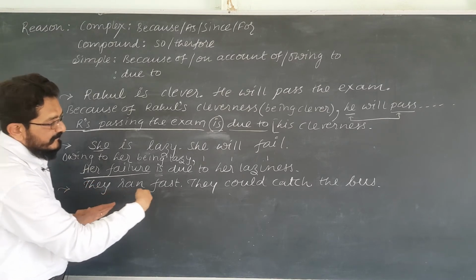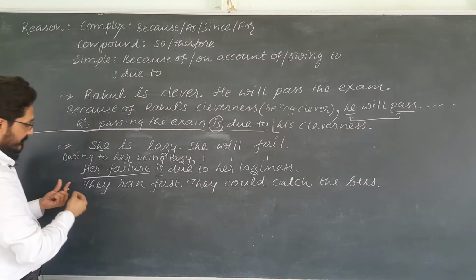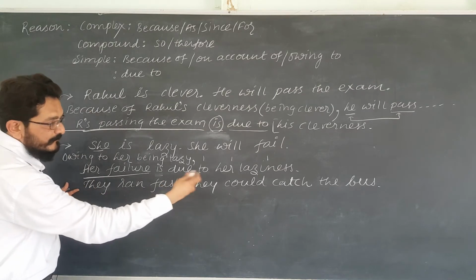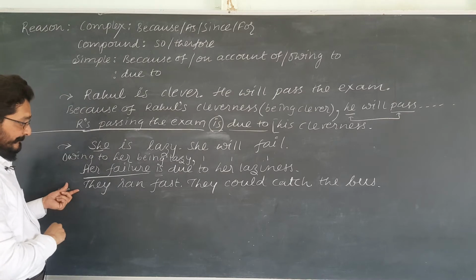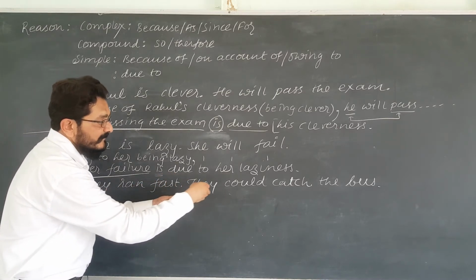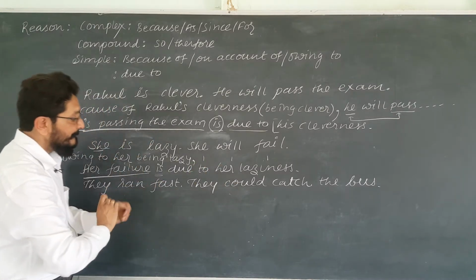They ran fast, they could catch the bus. Because, as, since, for they ran fast, they could catch the bus. Complex. They ran fast, but, so, or therefore they could catch the bus. Compound.